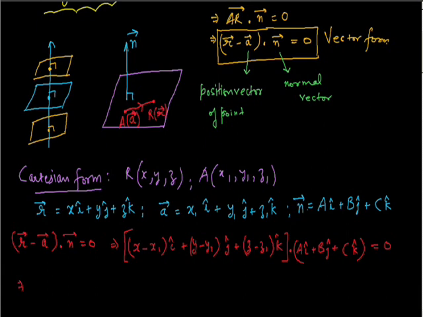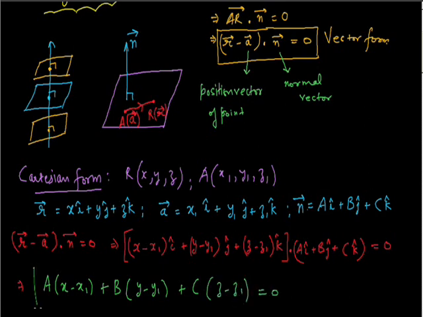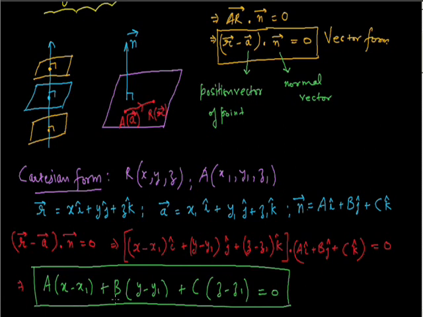After simplification, you will get A(x minus x1) plus B(y minus y1) plus C(z minus z1) equals 0. So this is the required equation of the plane in Cartesian form, where x1, y1, z1 are the coordinates of the given point, and A, B, C are the direction ratios of the normal vector to the plane.